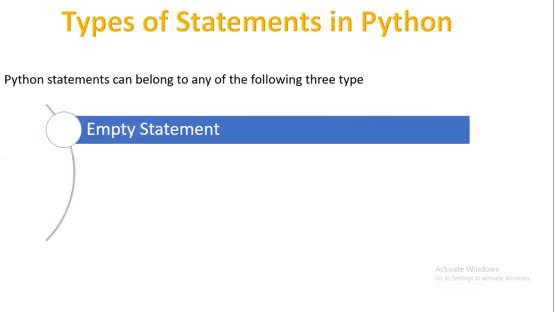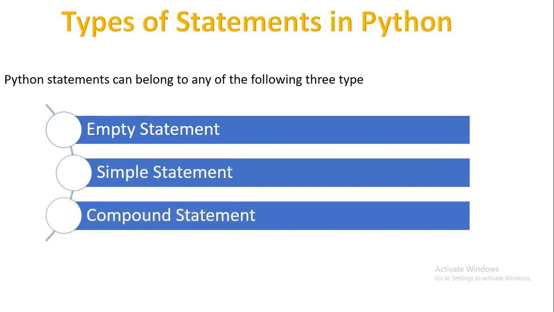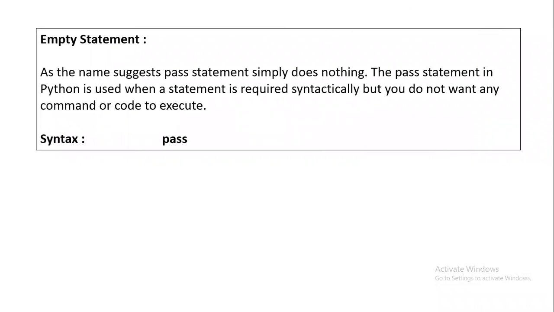First of all, we need to understand what a statement is. In any programming language, any line which has a meaning is a statement, whether it's a comment or executable code. We have three types of statements in Python: one is the empty statement, one is the simple statement, and one is the compound statement. We'll be studying these statements in detail.